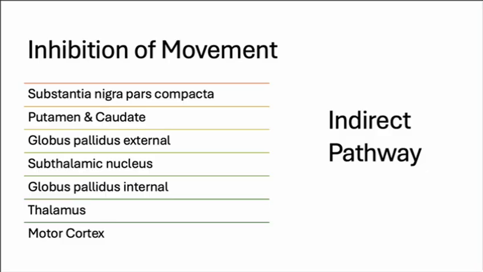The inhibition of movement is very similar, being on the indirect pathway. It also involves that series of excitatory and inhibitory signals, but this time it also involves the globus pallidus external.